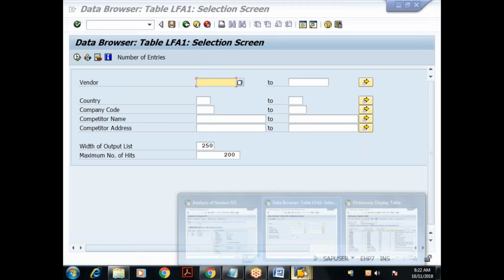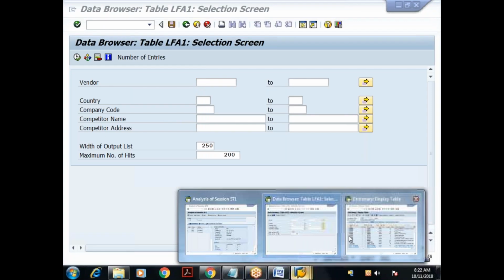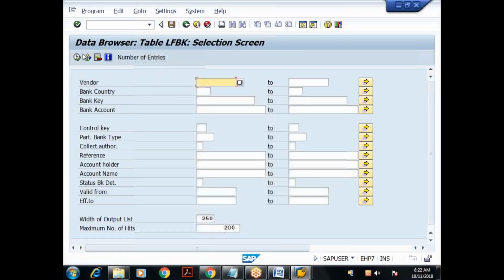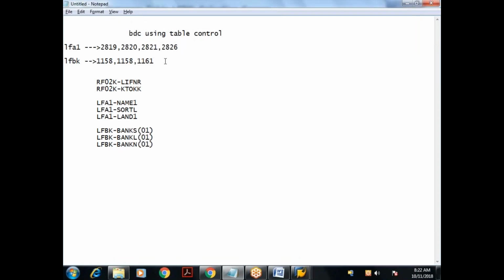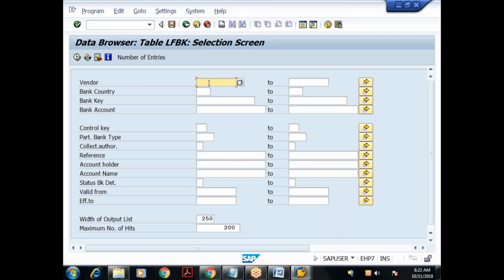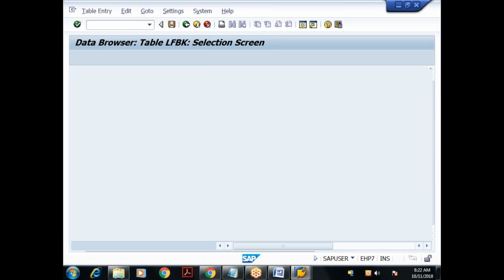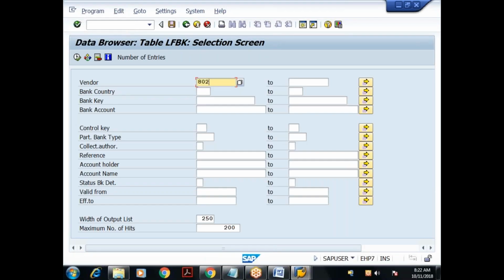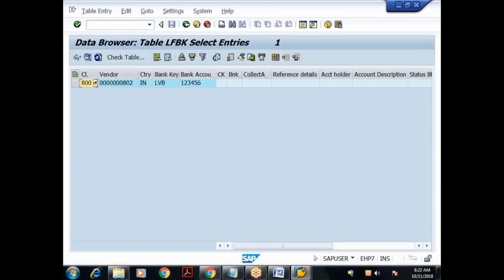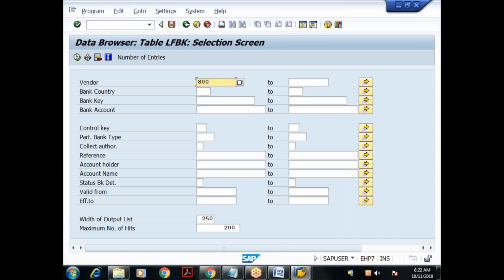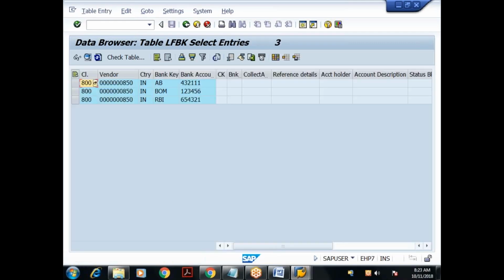What else? LFBK table. How many entries? 1170 it seems. Okay. You can check it directly here. 801 has two bank records. Yes, we have two bank records. What else? 802 has only one bank record. Then 800, 850, I think. Yeah, 850 has three bank records. Working fine.